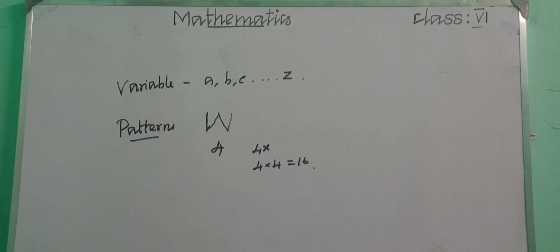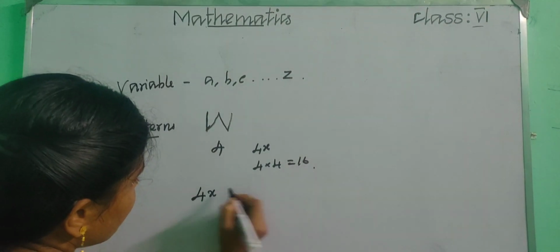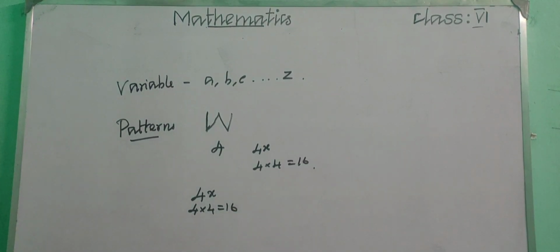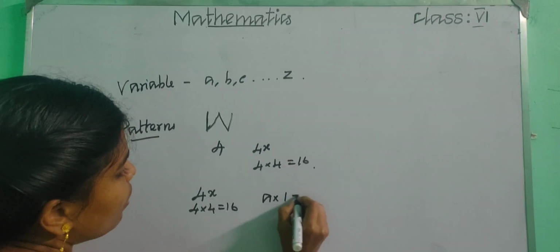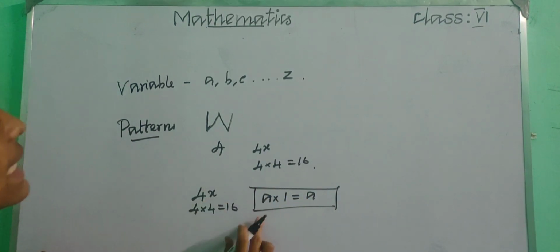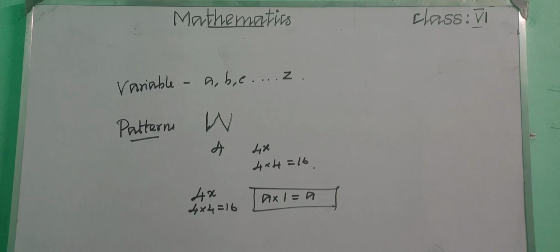And then we learnt about the patterns in number operations. How can you write the patterns in number operations? We can write 4x, that is 4 into 4, it is 16. It is a pattern in number operations. Also we can say the multiplicative identity, that is a into 1 equal to a. We can say it as a pattern in number operations.